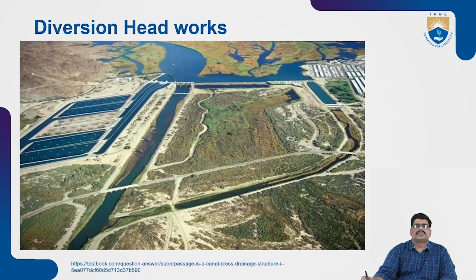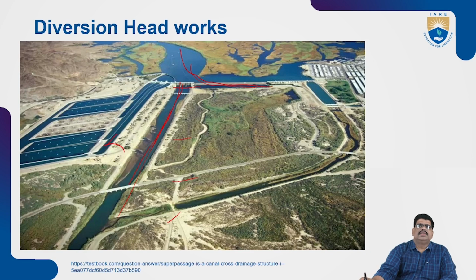Next, for diversion networks, there is another example with a river, where a structure is constructed here to divert the water. The water which is flowing from one side to the other side can be stored and then diverted as required for agriculture, whatever it is.